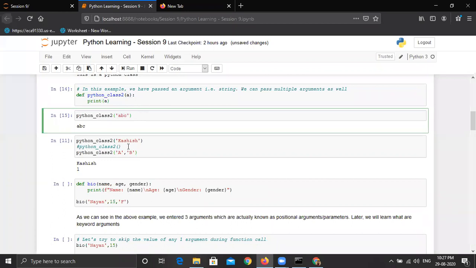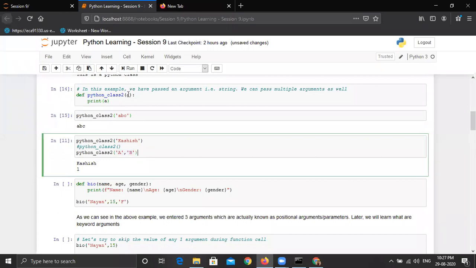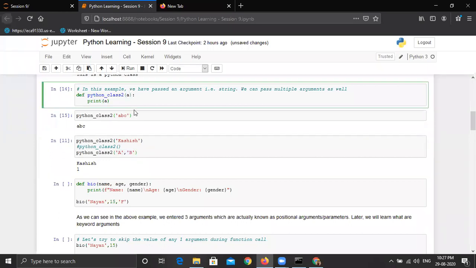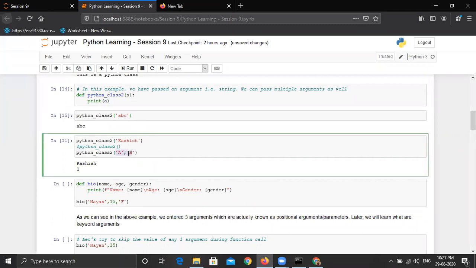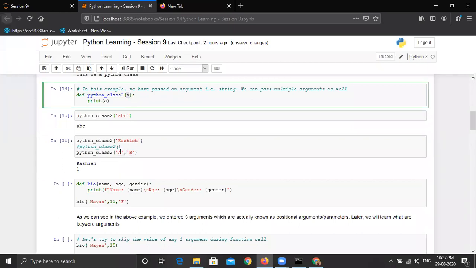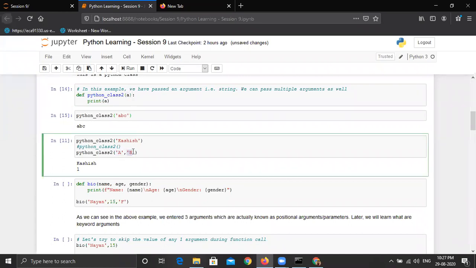But the challenge here is, if I give two values here, because the argument is only one. To define multiple arguments, that is a different case. But right now we just have one argument, which is A. But here we have given two values separated by a comma. So this will not work. It will assume that value A will go to this variable A, but there is no argument to accept value B. So that's why it has thrown an error.